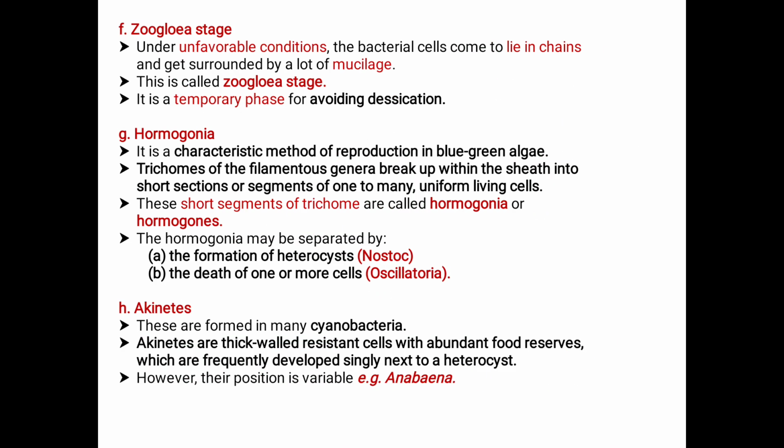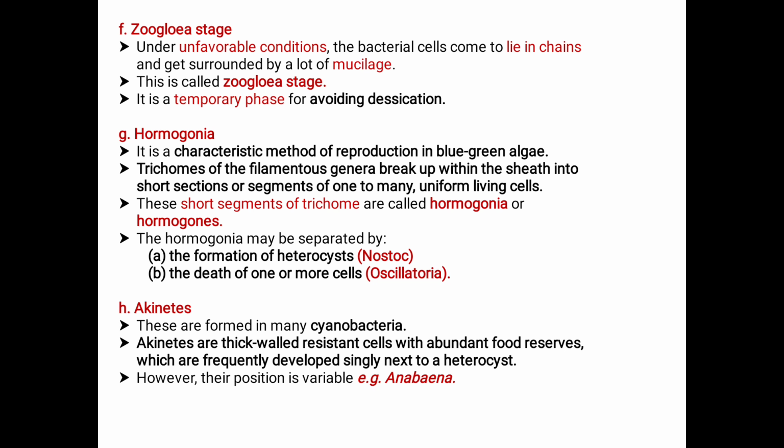Next comes the Jugloria stage. What happens here? When does it take place? It takes place under unfavorable conditions. The bacterial cells come to lie in chains and get surrounded by a lot of mucilage.